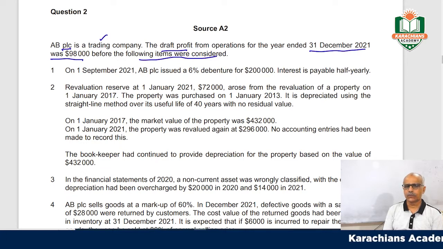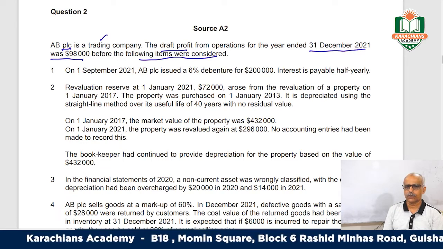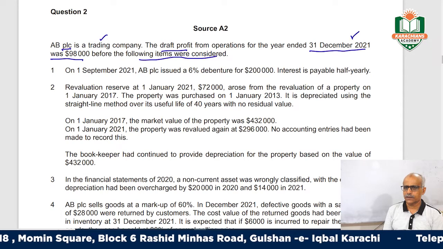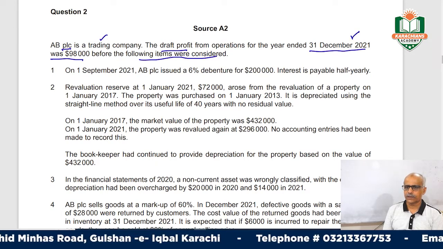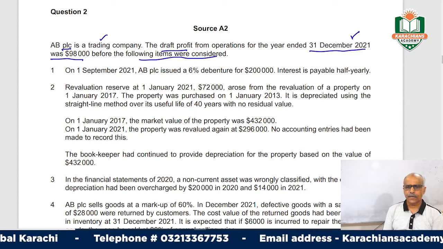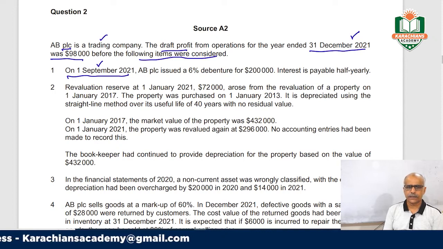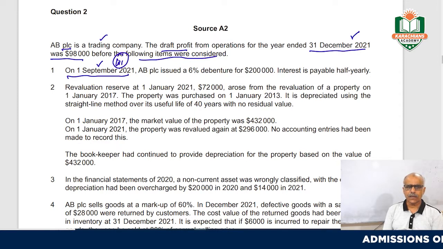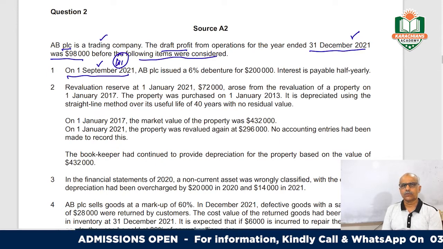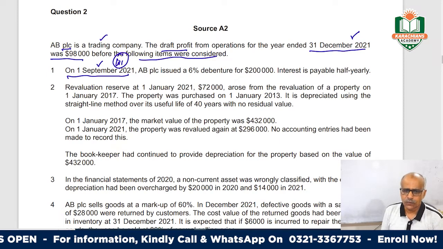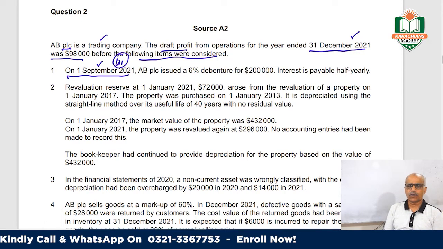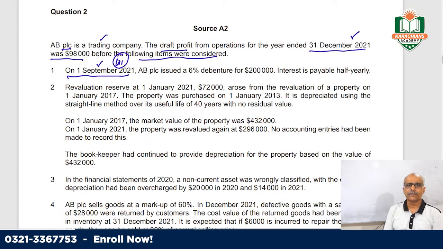On 1st September 2021, ABC Public Limited Company issued a 6% debenture for 200,000. The accounts are made on 31st of December 2021, and they issued the debenture on 1st September. Then working note 1 we can make. So September, October, November and December, 4 months of interest. They did not consider these items, so they have missed out the interest.